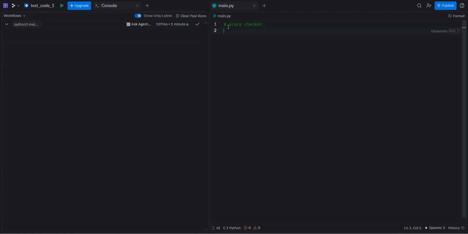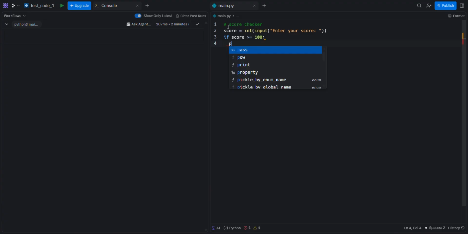Okay, so let's start. We're going to take the score, of course, the score variable. We're going to take its value from an input from the user. But the score is a number, so we're going to write int, open bracket, input, open bracket, enter your score. Then we need to check this score. If your score is bigger than or equal to 100, we put a colon here, then we need to print,